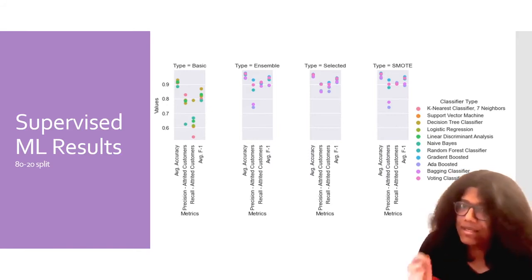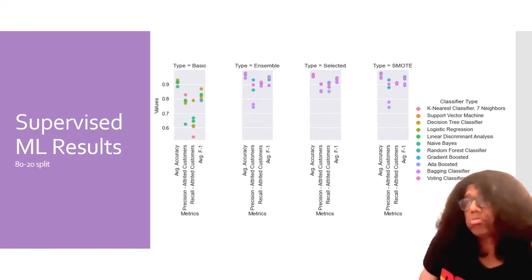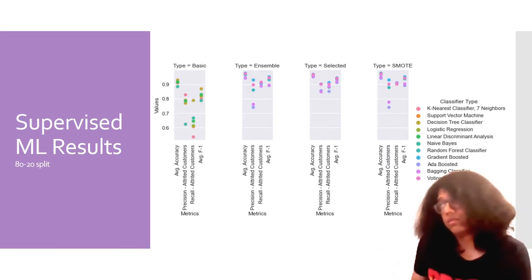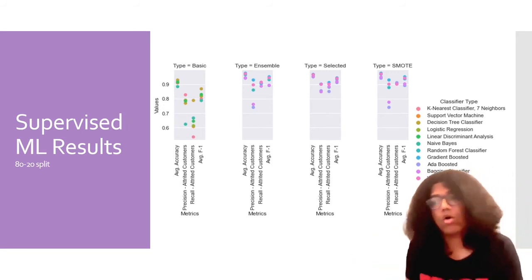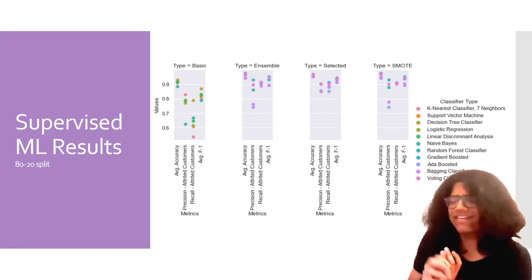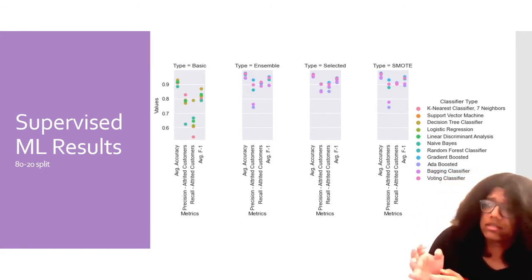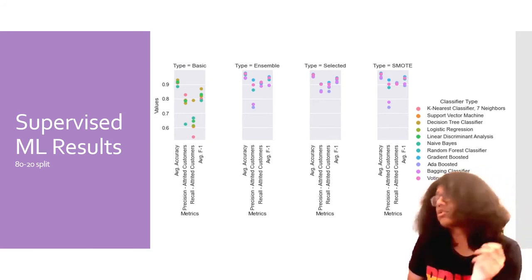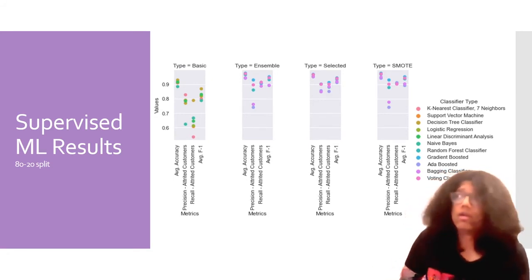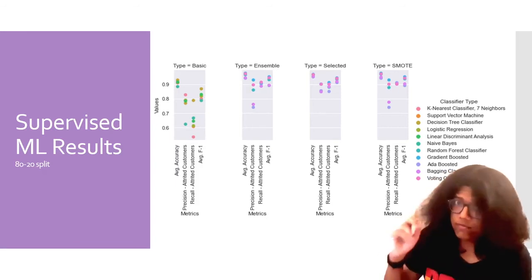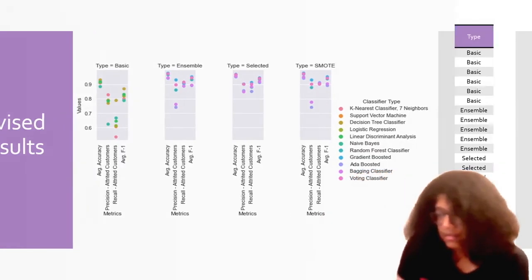So maybe not. One solution later on down the line might be to use smote on some models, use selected features on other models, and just use plain ensemble and then put all of them in a voting classifier. But that is a level of fine-tuning that I would ideally prefer to do if I had more data rather than just 10,000. But yeah, those are some other external approaches you can take even apart from these 4 steps, like if you were actually trying to develop a model that has very good recall for the attrition class. And so the results.